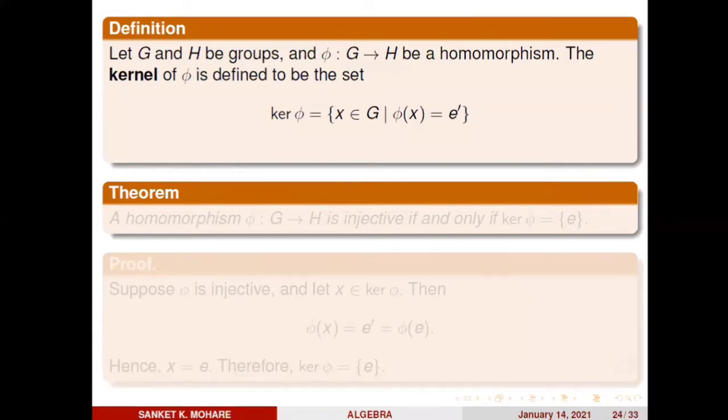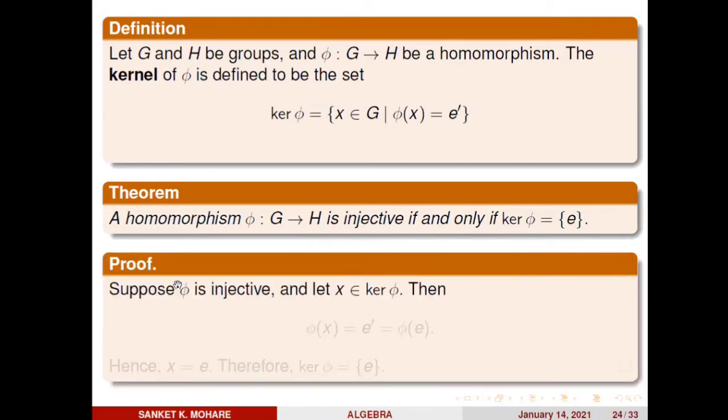Now we are going to prove a theorem. A homomorphism phi from G to H is injective if and only if the kernel of phi is trivial. What we have to prove: if phi is 1-1, then kernel of phi equals E, and if kernel of phi equals E, then phi is 1-1. So let's prove it. First we assume phi is injective, and then we prove kernel of phi is the identity. Suppose phi is injective and let x belong to kernel of phi.